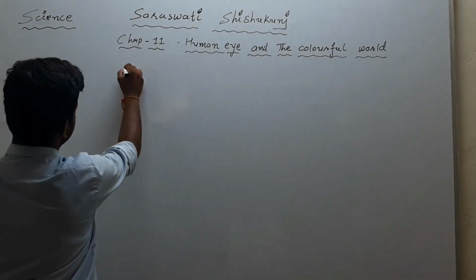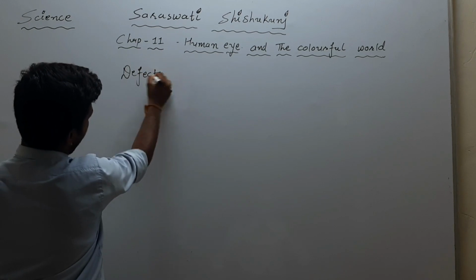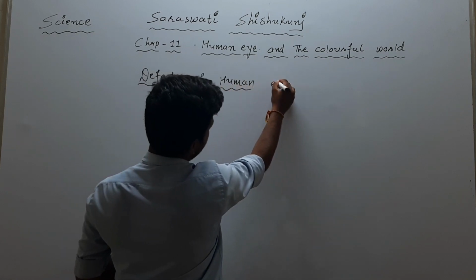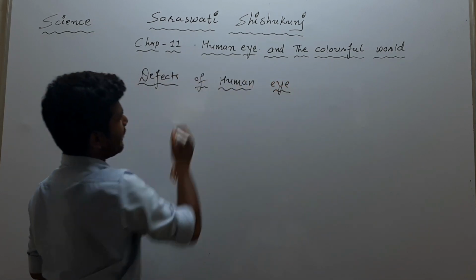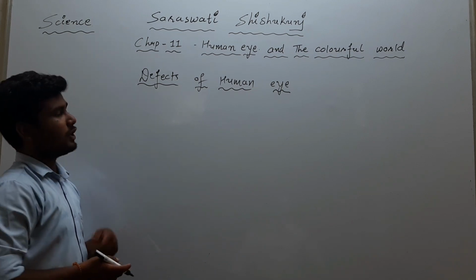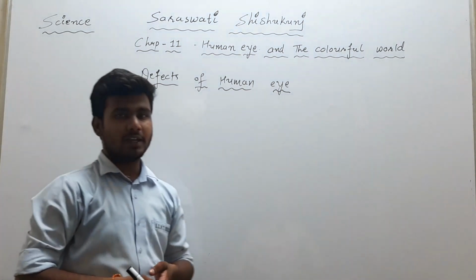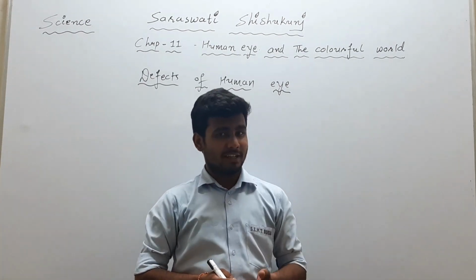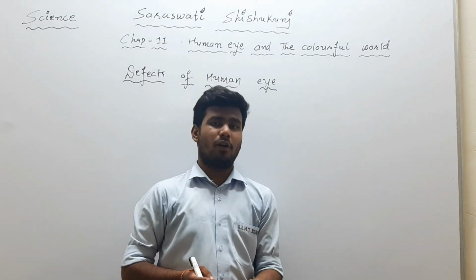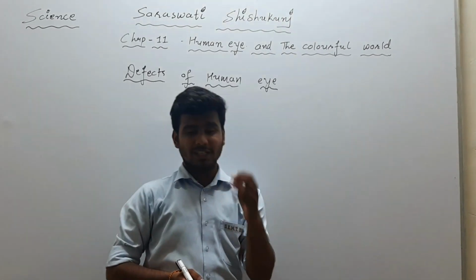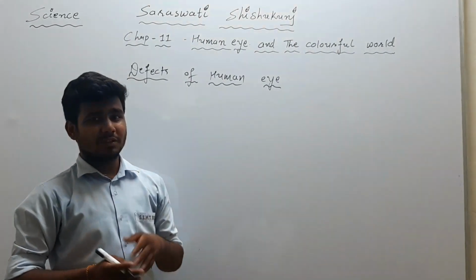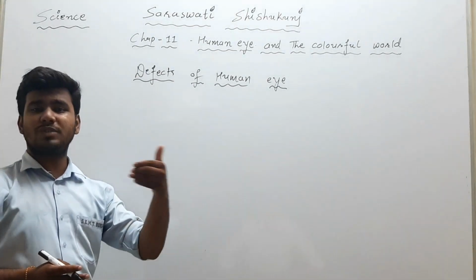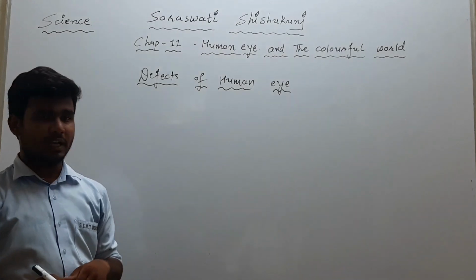Now let's talk about defects of human eye. Which type of defects are there in human eye? Or first of all, what is called defects of human eye? When a human is not able to see the objects clearly, whether it is a distant object or a nearby object, there will be some defect in his eye. So that is considered as the defect of human eye. Means the inability to see the object clearly is a defect of human eye.